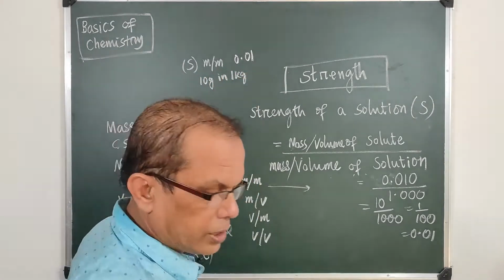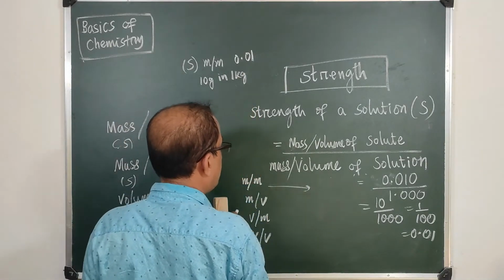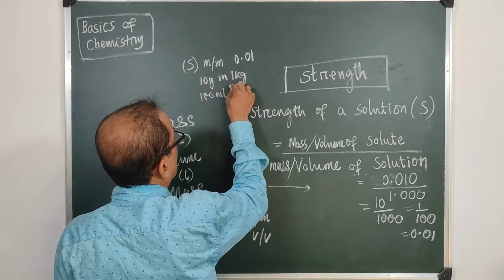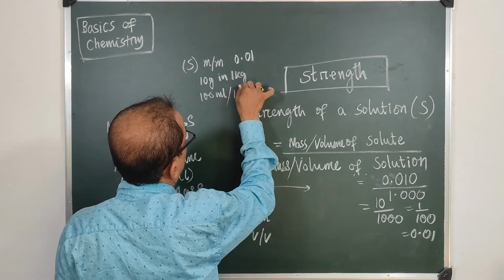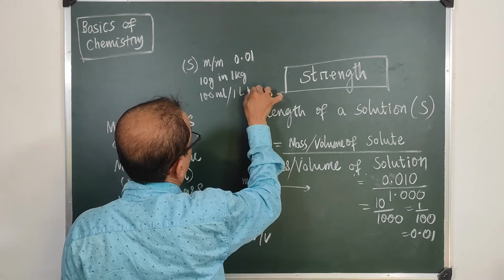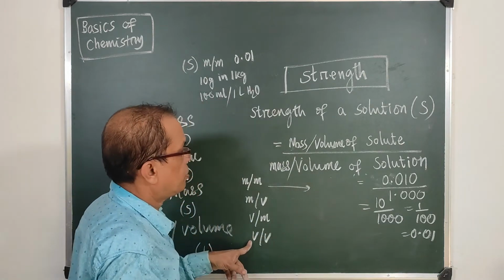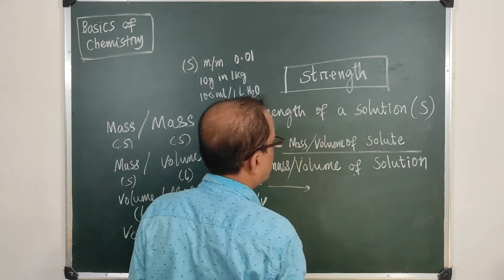Let us take another case. Suppose there are 100 milliliters of, say, alcohol in 1 liter of solution. Then this is the case of V by V, volume upon volume.